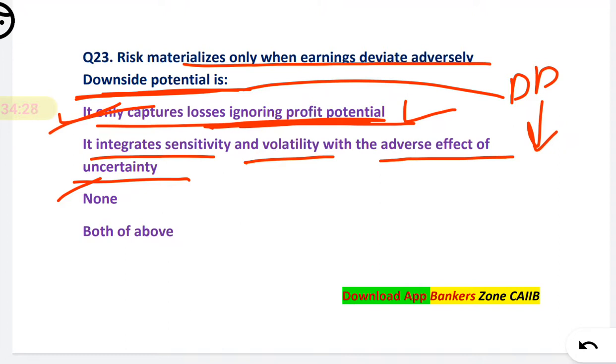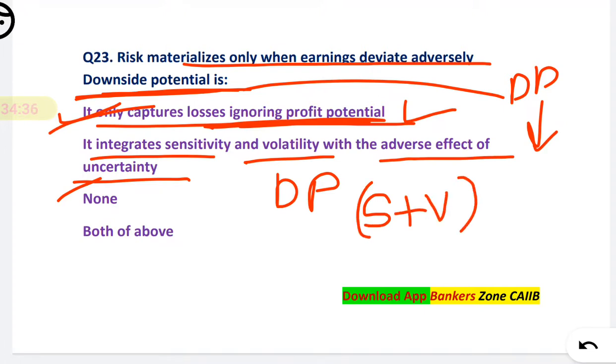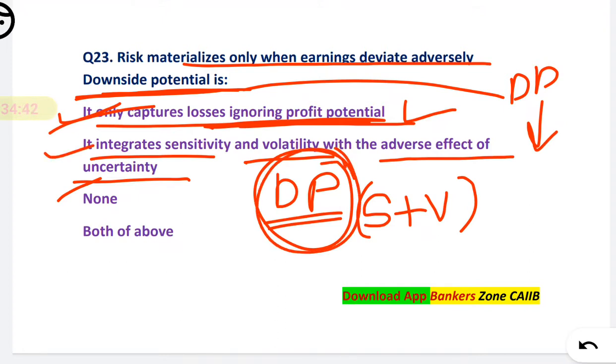And I have already told you in the theory that downside potential integrates your sensitivity plus volatility with the adverse effect of the uncertainty. That means maximum losses can be given by the downside potential. Okay, so the second is also correct. What you have to mark? Both of the above.